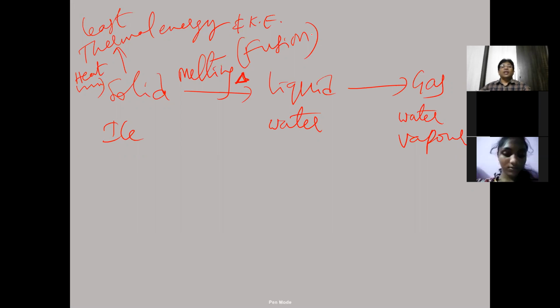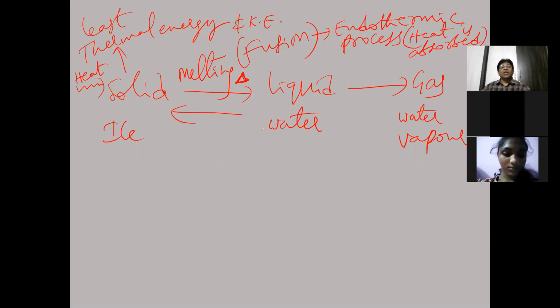So melting or fusion, is it exothermic or endothermic? Endothermic. An endothermic process means heat is absorbed. So heat is absorbed in an endothermic process. Next, if a liquid changes to solid,